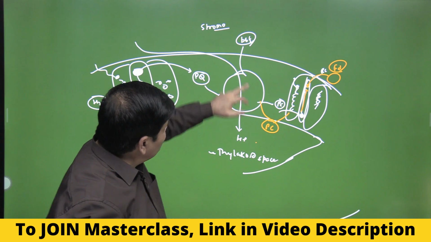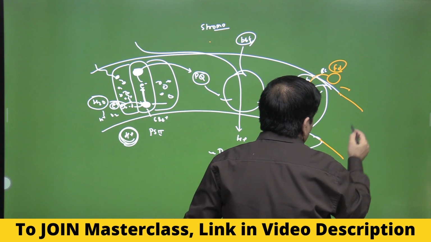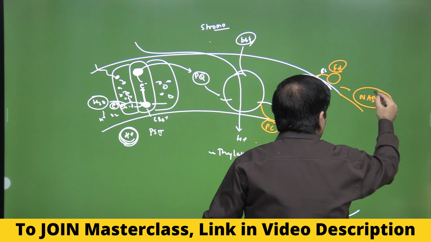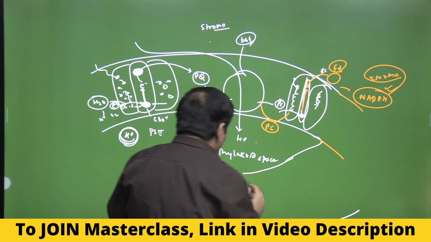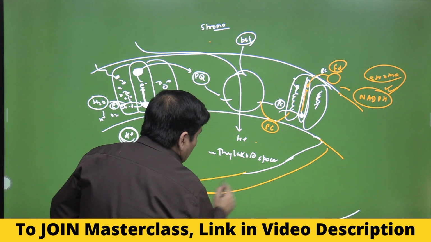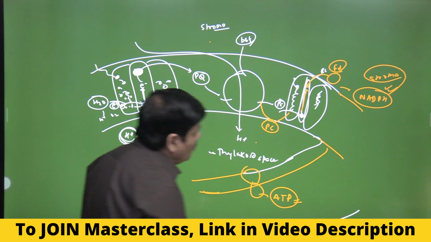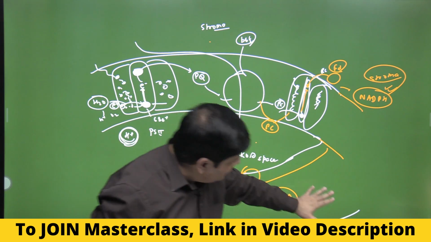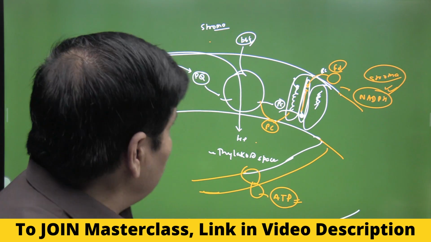Remember, this is the thylakoid space, this is the matrix, and then it is transported to the NADP reductase, FNR, and then it leads to the formation of NADPH. So this is the NADPH. Remember, it is formed in the stroma, and look at this place where, because of the coupling of this chemiosmosis, you can easily understand the ATP by the ATP synthase is also formed in the stroma. These are the two products of the light reaction that are required in the stroma for the next phase of photosynthesis, which is actually fixation of carbon.